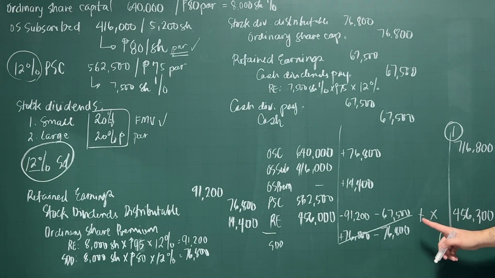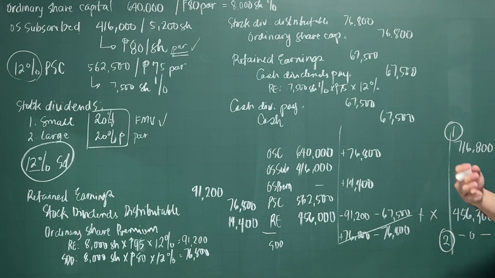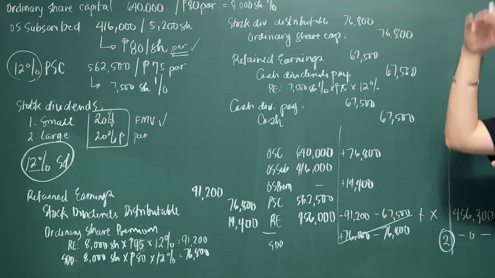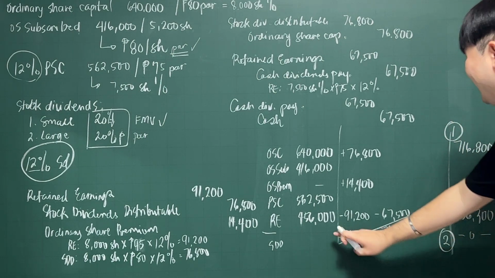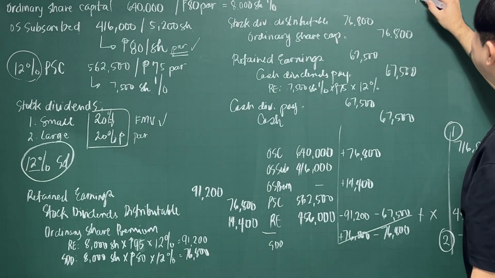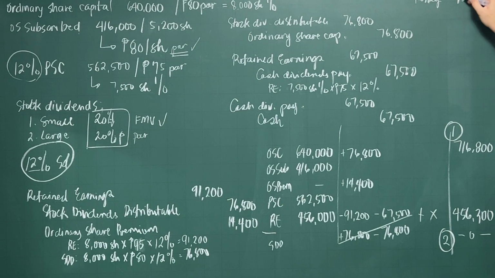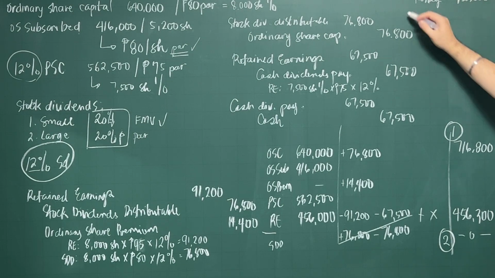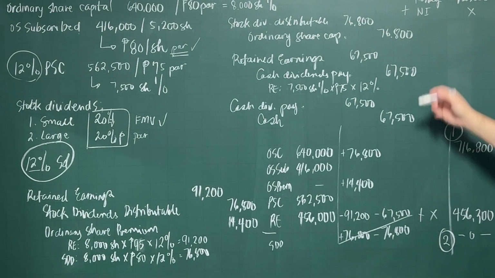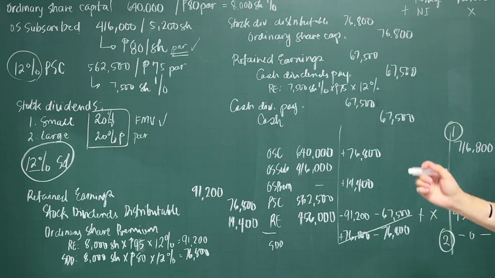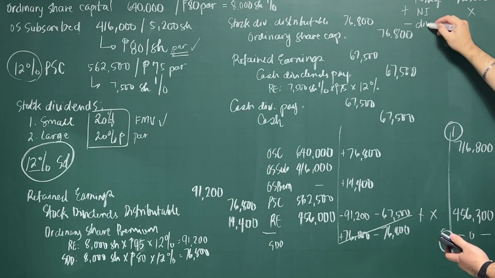To make it more understandable for you, let's make it in a more formal accounting form. Okay, so retained earnings at the beginning of the year, 456,000, plus your net income, which is missing, so you put X there, and then you deduct your dividends declared.